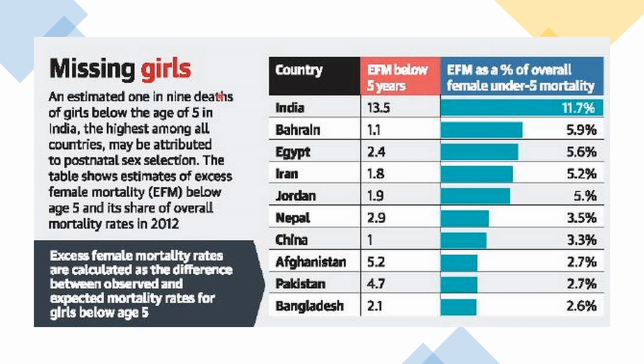Missing girls. So excess female mortality below age 5, that we were discussing in the last slide, that is the 0 to 6 sex ratio. In India, excess female mortality is 13.5 million. So this many girls under 6 are actually dying. It is 11.7% of global under 5 female mortality. So this is so huge.